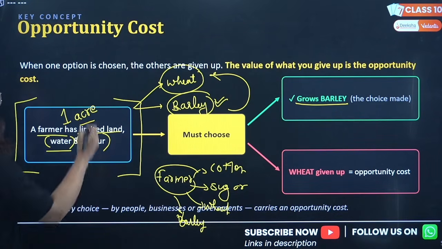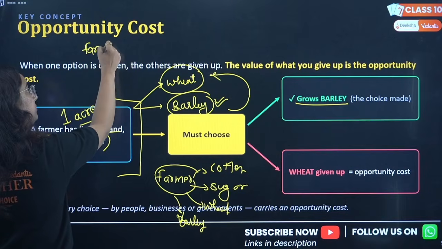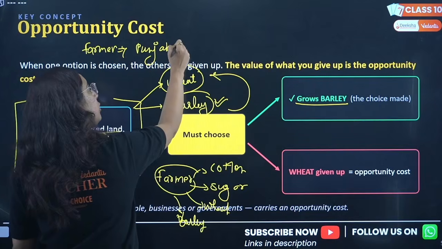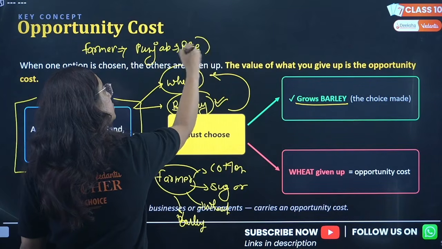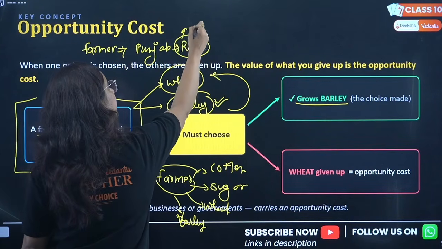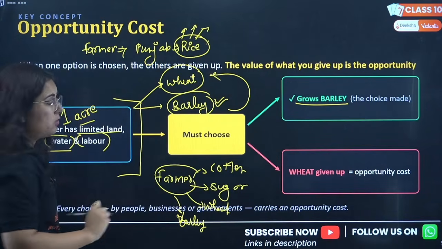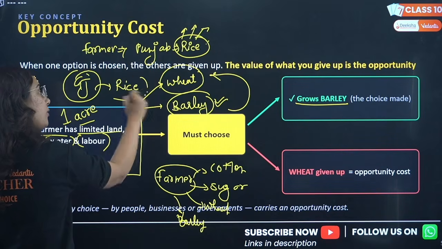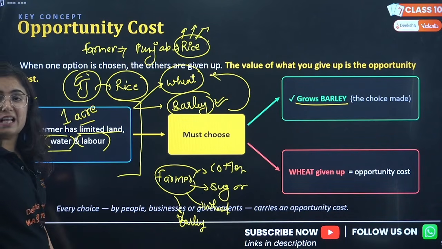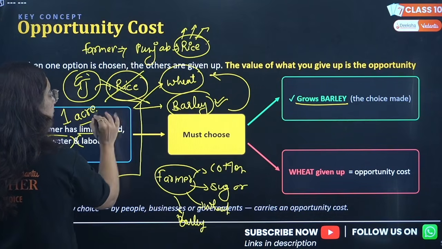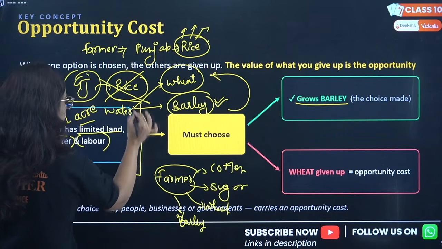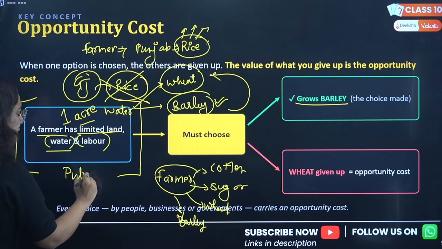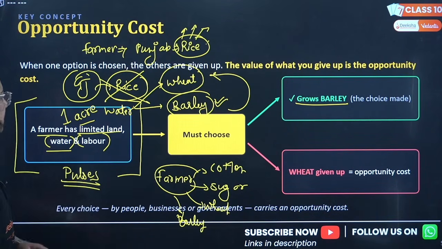For example, there is a farmer in Punjab. This farmer chose to grow rice because he has the land, labor, water, whatever is required to grow rice. But there is a farmer in Gujarat who wishes to grow rice because it has a lot of income, but does not grow it. Why? Because water was not available. So what he grows is pulses or other nutritional food, because that region supports only this.